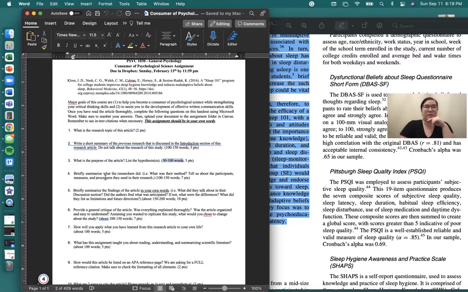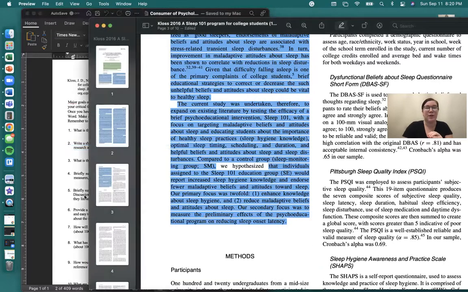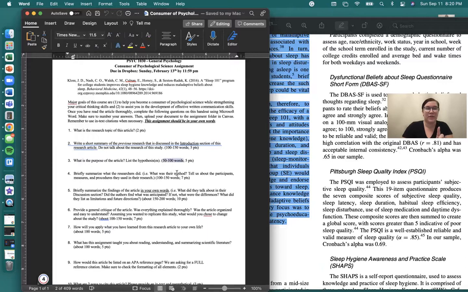Number 4, briefly summarize what the researchers did. What was their method? Tell us about the participants, the measures, and the procedures that they used during their research. This is 100 to 150 words. This question's worth 7 points. So make sure you're answering all of those little questions that are in here, right? What was their method? Who were the participants? What measures did they use, and what procedure did they use?